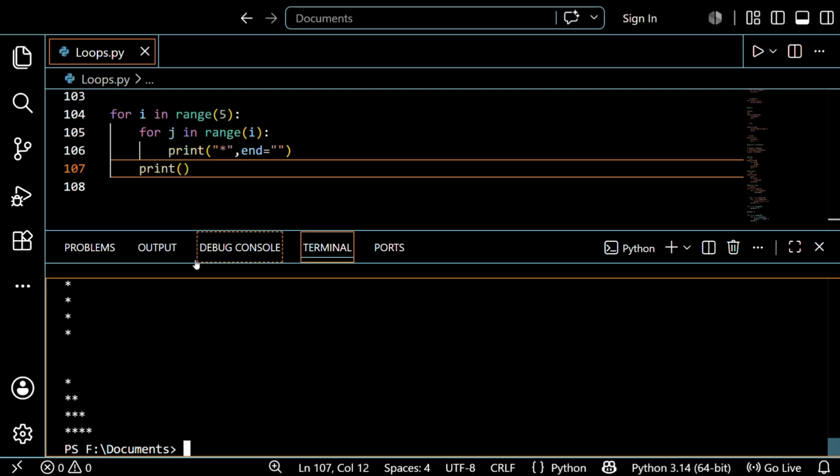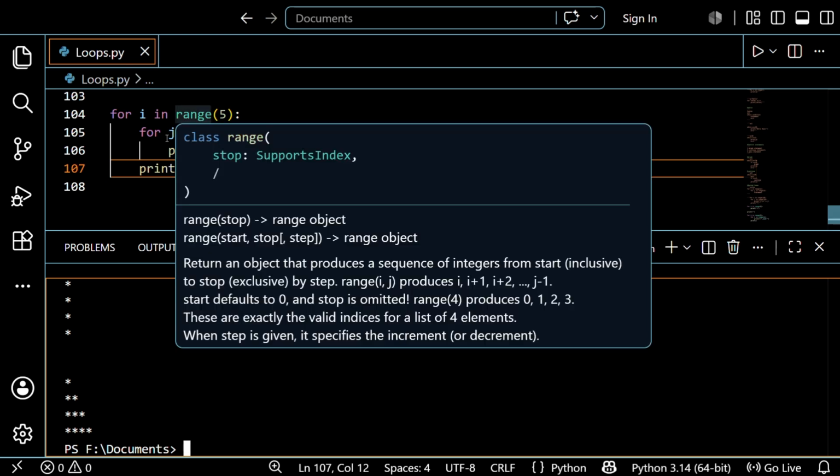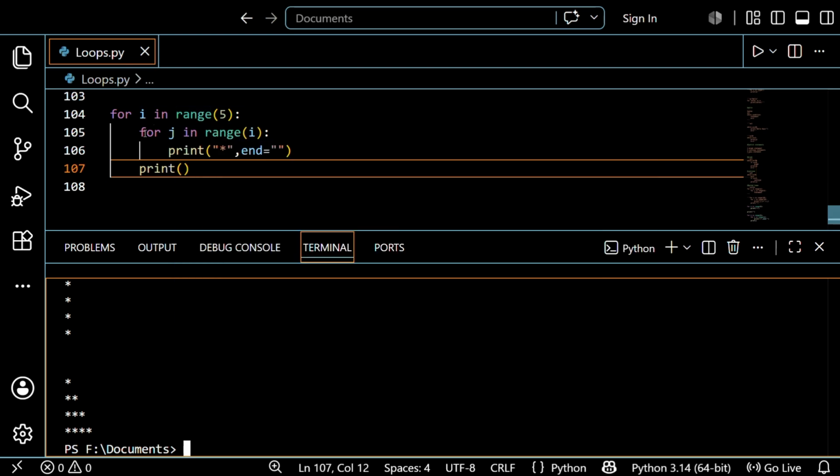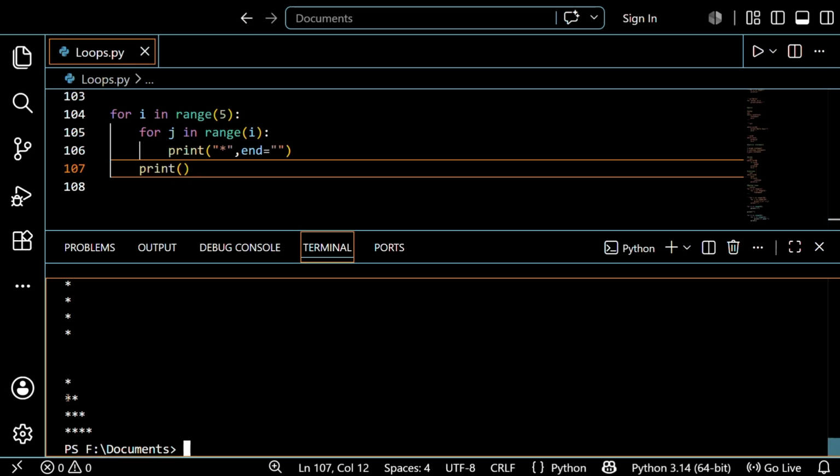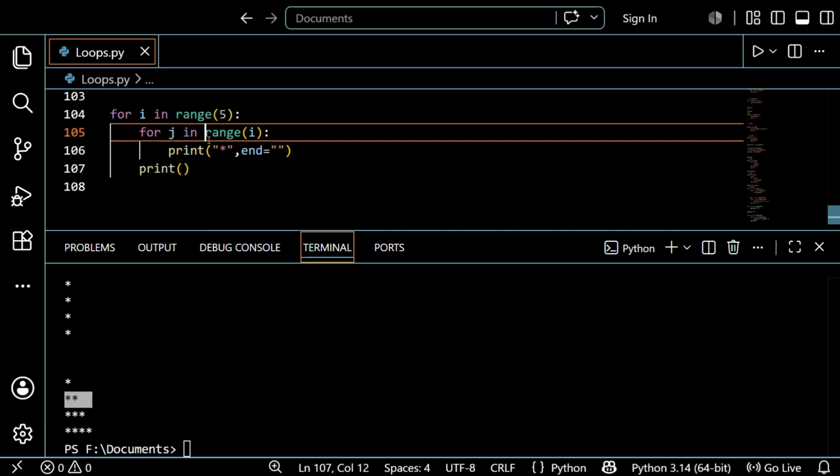See what is happening, guys. Initially I is equal to 0, and you know that with 0 it goes inside and it becomes 0 also, so it does not print anything. After that I goes to 1, so in the first line it just printed 1. After that it goes to 2, so in the second line it goes to the next line. After that it checks again.